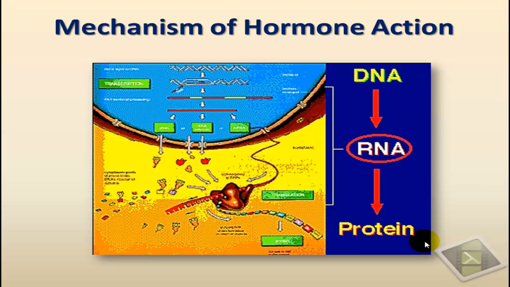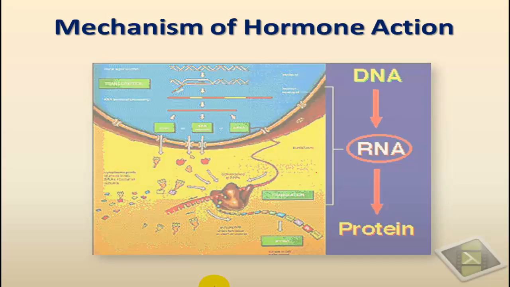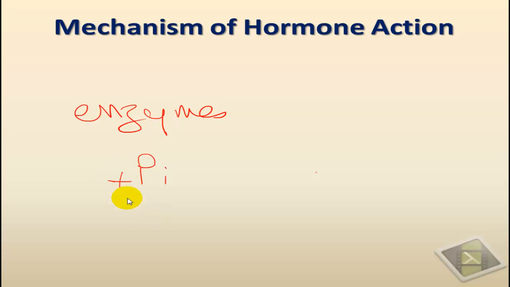Another mechanism is through the stimulation or the activation of protein synthesis by facilitating the transcription of certain genes and therefore the production of certain proteins. A third mechanism of hormone action is the activation or deactivation of enzymes inside the cytoplasm of cells. And this is usually done through phosphorylation, by adding phosphates to proteins, or by removing phosphates from proteins and therefore rendering them inactive.